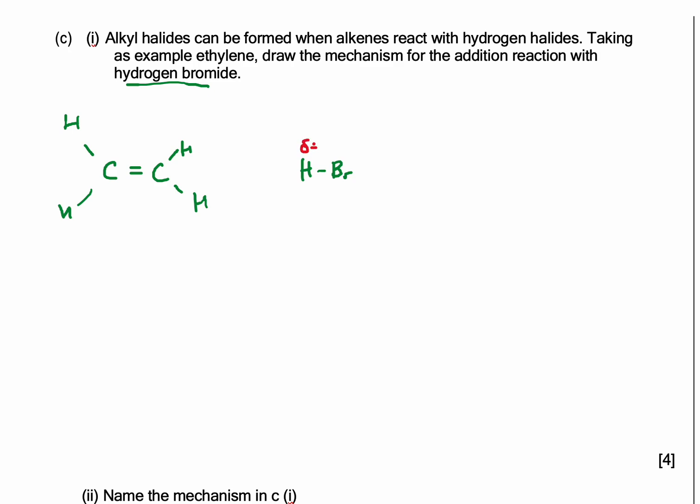Don't forget the dipole: this is partial positive, this is partial negative, and the electron-rich area of the double bond attacks hydrogen because it's partial positive, and this bond breaks.